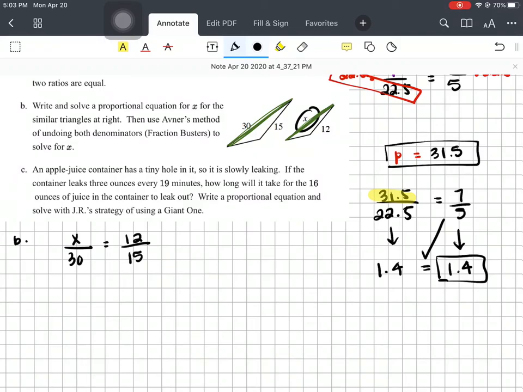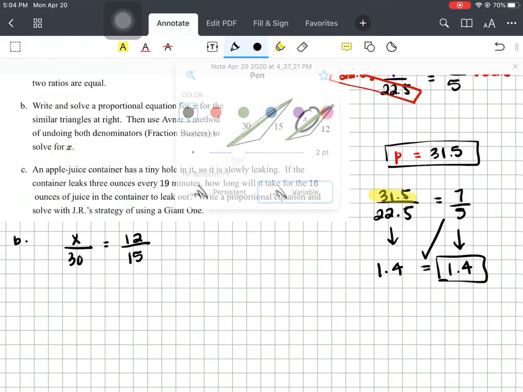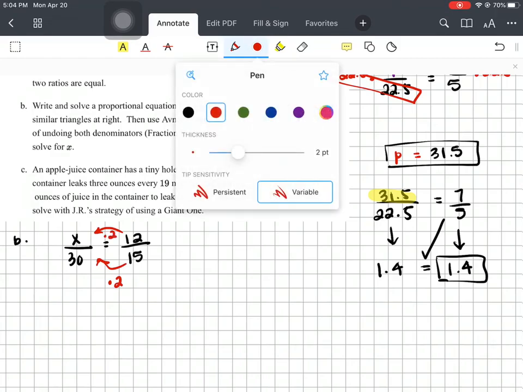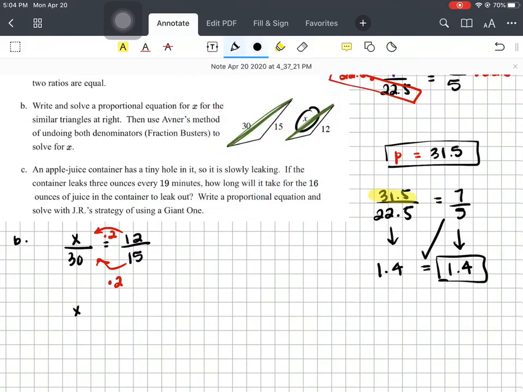So solving at the right, we're going to use the fraction busters, but first what I want to do is use just an easier method, right? When I look at this, I see going towards x is what I want. Going from 15 to 30, all I have to do is multiply by 2. If I do it to my denominator, I do it to my numerator. There's my big 1. 12 times 2 is 24. Done. Okay. Let's do it the fraction buster method.